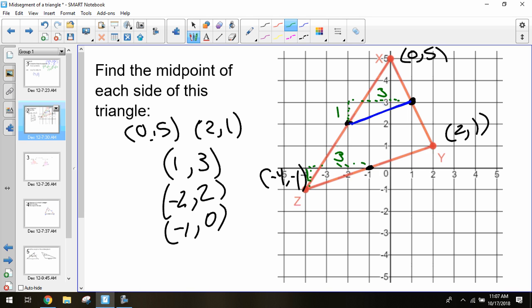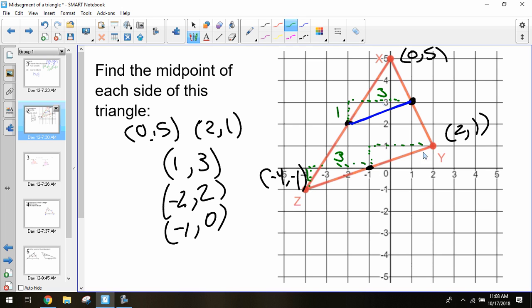What else do you notice? We have one other thing we can find out about midsegments. What do you notice about the size of the midsegment? If I look at the total length of YZ, I'm going up 1 over 3, and I'm doing it again, up 1 over 3.